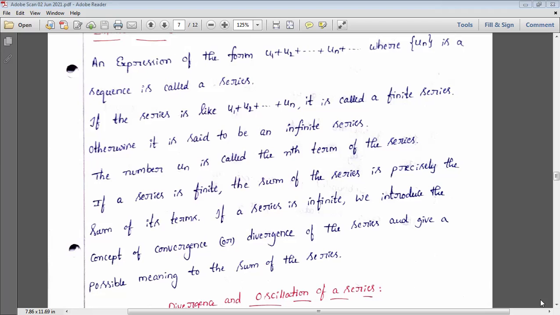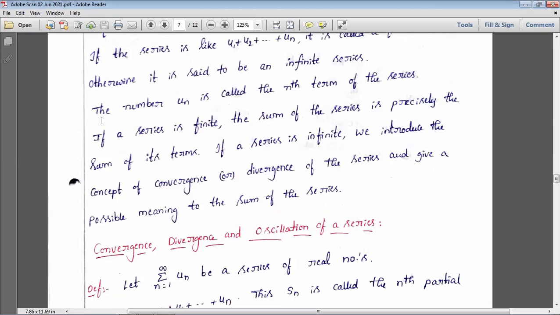Next, if a series is finite, the sum of the series is precisely the sum of its terms. If a series is infinite, we introduce the concept of convergence and divergence of the series and give a possible meaning to the sum of the series. It means that for a finite series, we can add it.